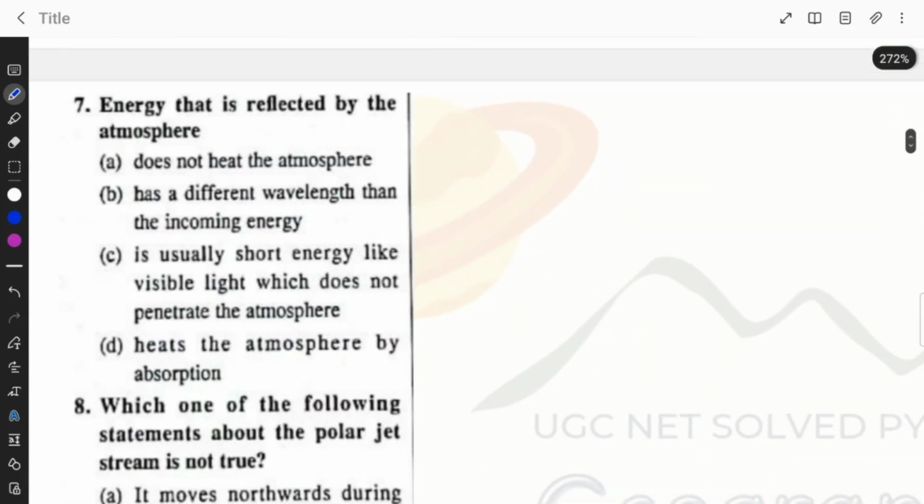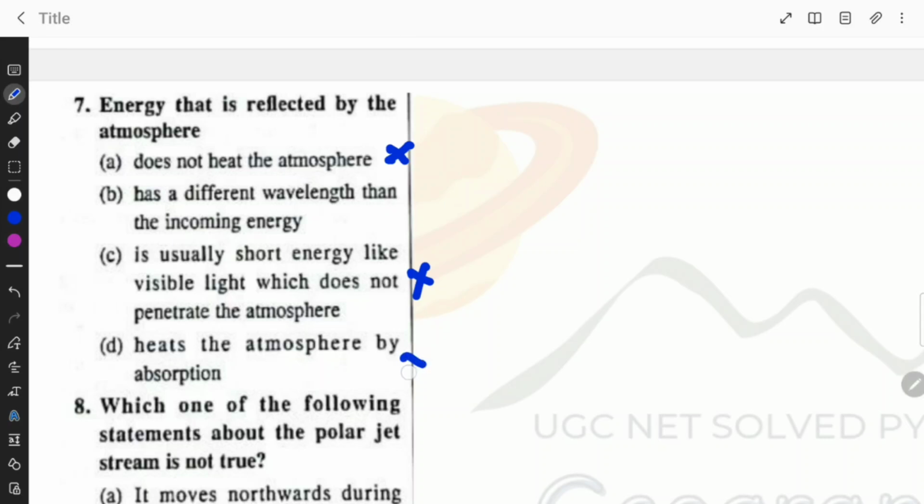The next question says, energy that is reflected by the atmosphere does not heat the atmosphere. No, this is not correct. Has a different wavelength than the incoming energy. It is usually short energy like visible light, which does not penetrate the atmosphere. This statement is also wrong because it penetrates through the atmosphere. Heats the atmosphere by absorption. Not exactly by absorption.